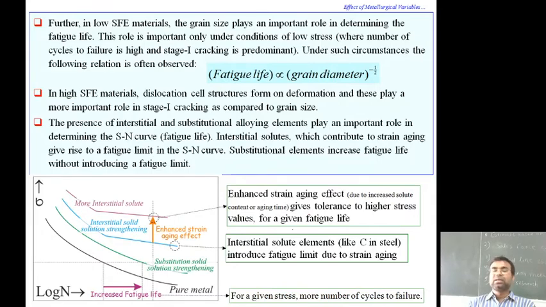As you can see in this graph, which represents the endurance limit of the material, the graph shows the enhanced strain aging effect, which gives tolerance to higher stress values. Interstitial solute elements like carbon and nitrogen introduce a fatigue limit due to strain aging, and for a given stress, there is a higher number of cycles to failure. That is the point defined by this graph.